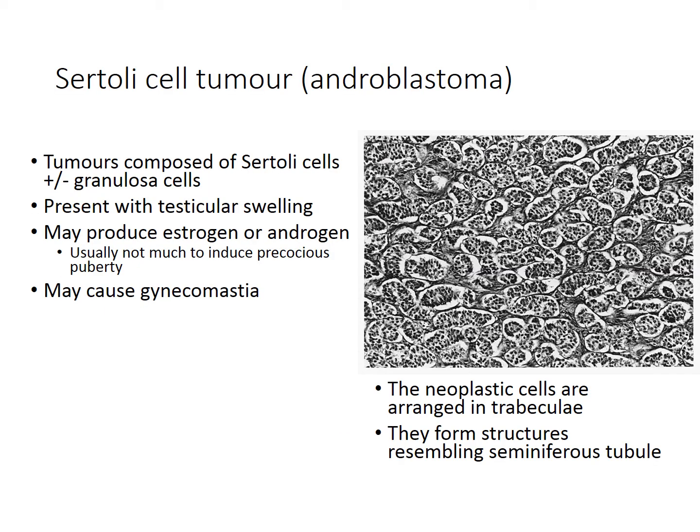The next type is Sertoli cell tumors, also known as androblastoma. This tumor is composed of Sertoli cells, but you can have a mixture of granulosa cells within the tumor. They present with testicular swelling and may produce estrogen or androgen. Usually, the hormones produced are not enough to induce precocious puberty, and this tumor can cause gynecomastia. Histologically, the tumor cells are arranged in trabeculae and they form structures resembling seminiferous tubules.